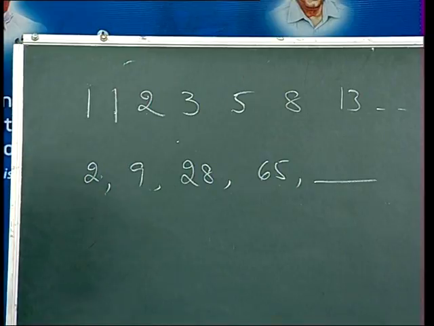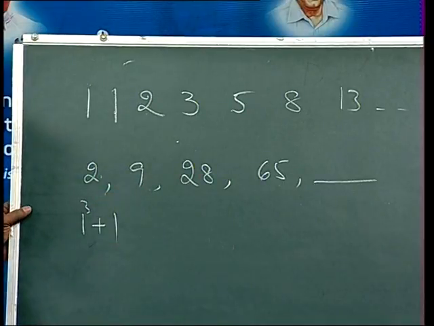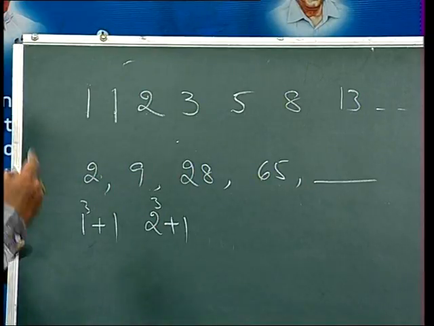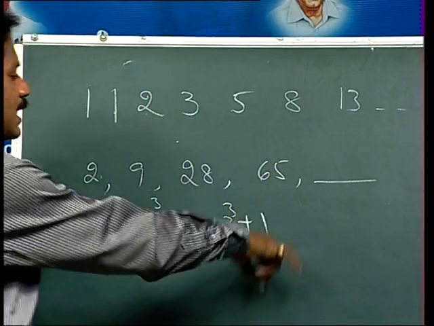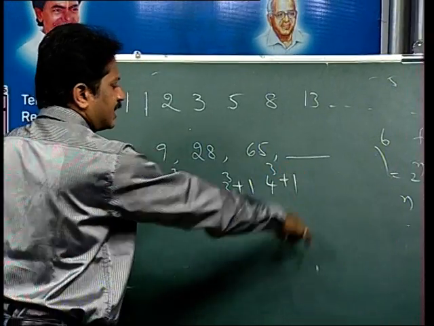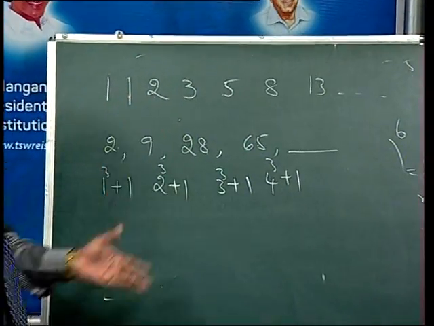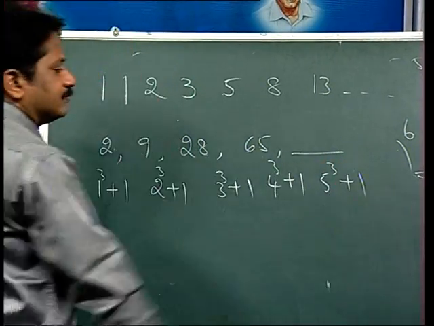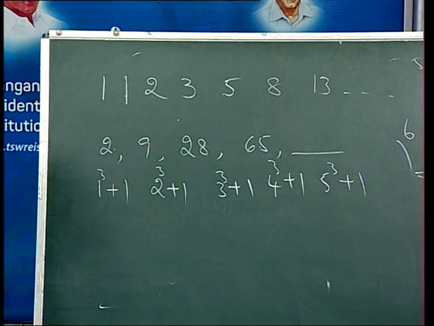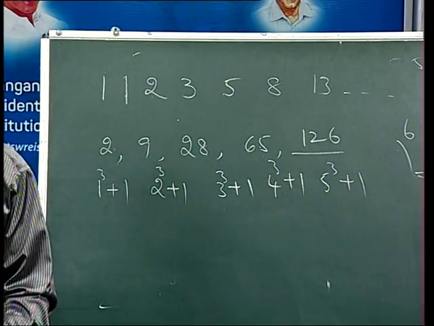Okay, let me explain. Listen, children. 2 is 1 cube plus 1. 9 is 2 cube plus 1, since 2 cube is 8, and 8 plus 1 is 9. 28 is 3 cube plus 1, that is 27 plus 1. 65 is 4 cube plus 1, 64 plus 1. So, children, which number comes next? What is the next pattern? It is 5 cube plus 1. 5 cube is 125, plus 1 is 126. The answer is 126. They may ask questions on series like this.